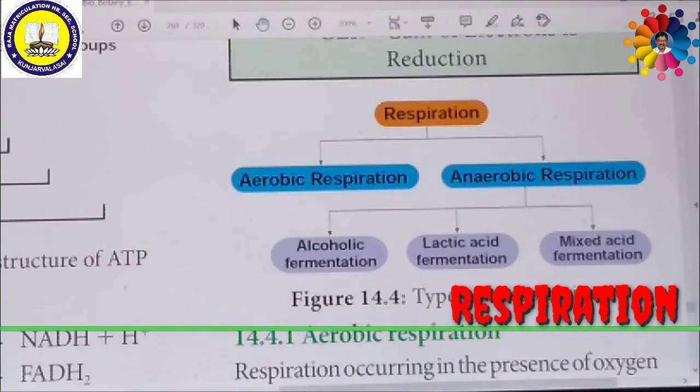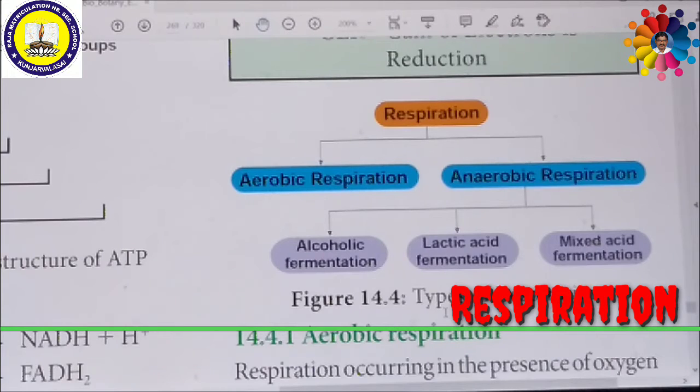If the respiration process takes place in the presence of air or oxygen, then this process is called aerobic respiration. Anaerobic respiration means the respiration process which takes place without oxygen or without air. These anaerobic respirations are further classified into alcoholic fermentation, lactic acid fermentation, and mixed acid fermentation. In such a way, the anaerobic process might be divided into three different types.